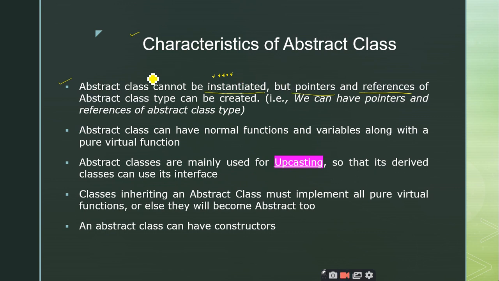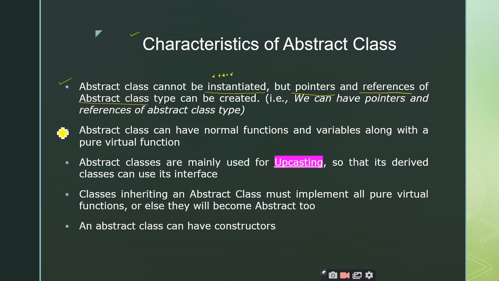So objects are not allowed to be created for abstract classes, but you can create pointers and references of the abstract class. This is very important. The first and foremost important point regarding an abstract class is you cannot create objects for it, but you can create pointers and references to it. By using the pointers and references of the abstract class, you can make use of the data members and the member functions of the abstract class.